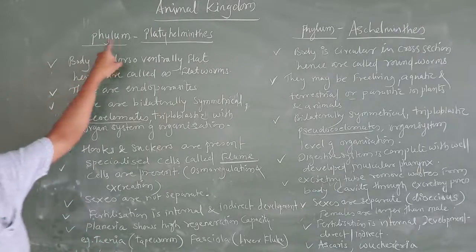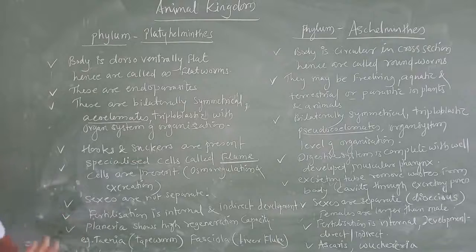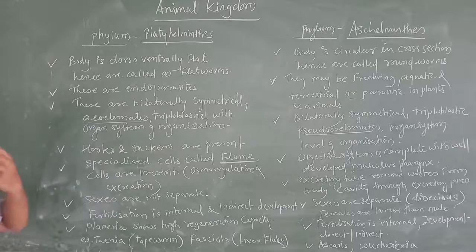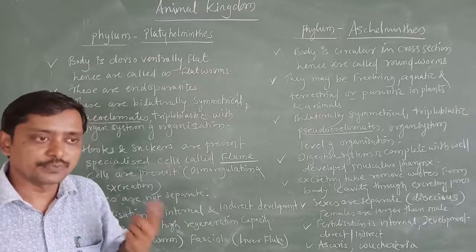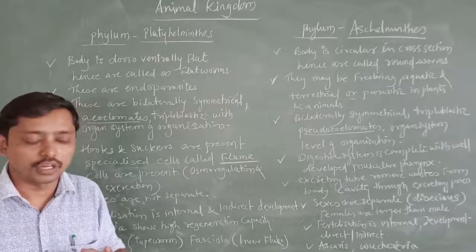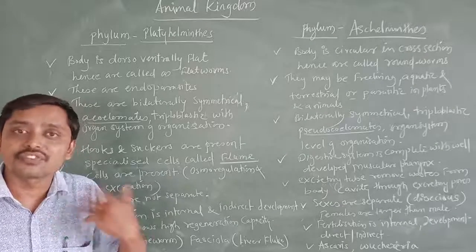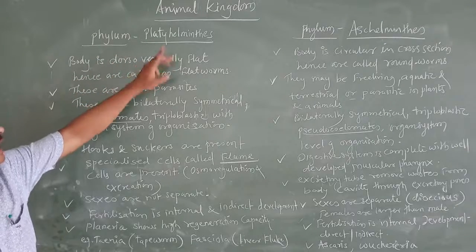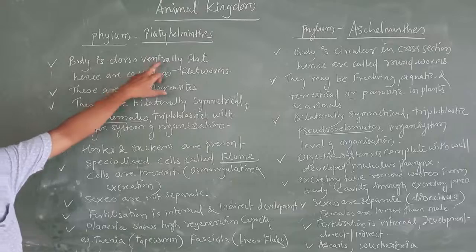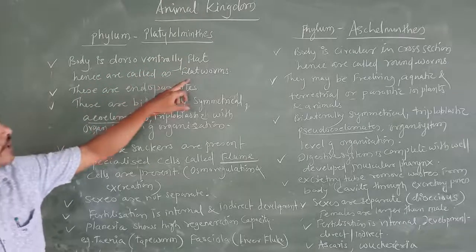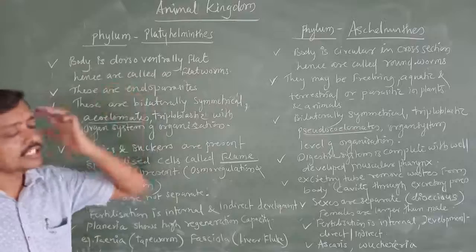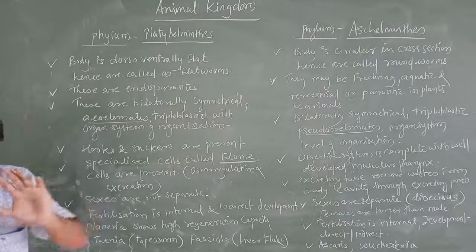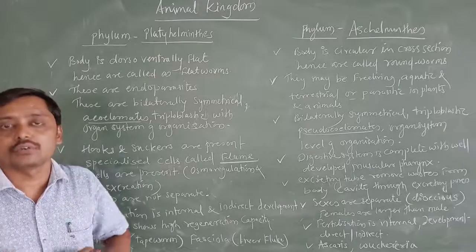First we are going to study the phylum Platyhelminthes. Before the phylum Platyhelminthes, we have studied three phyla: Porifera, Coelenterata and Ctenophora. These are diploblastic animals. Now here, the first phylum is Platyhelminthes. The body is dorso-ventrally flat, hence they are called flatworms. The animals that come under Platyhelminthes are called flatworms. Why are they called flatworms?